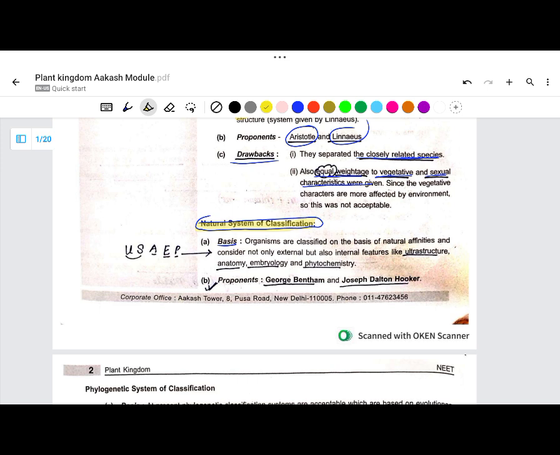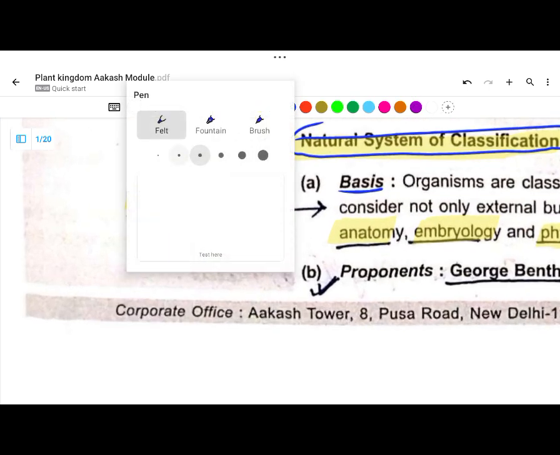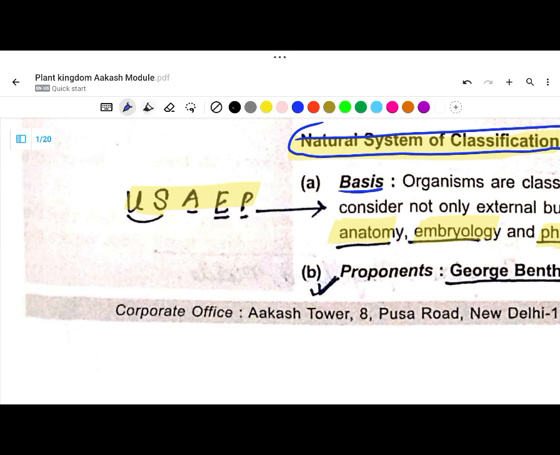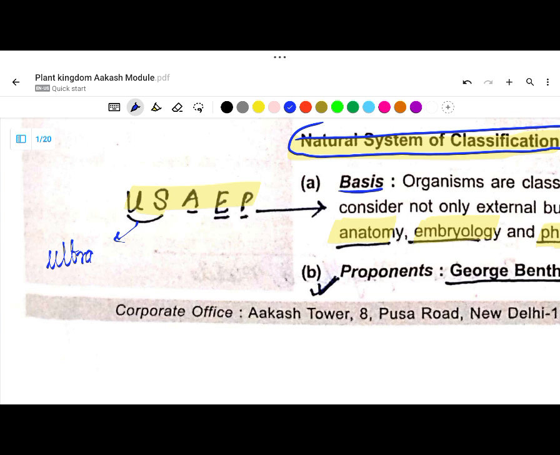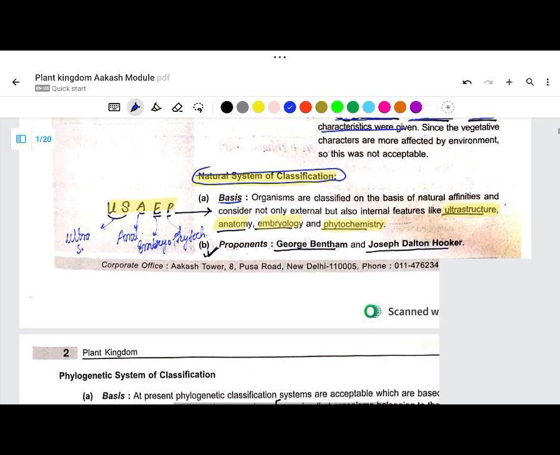For the natural system of classification, the mnemonic is USAEP. What does USAEP stand for? US stands for ultrastructure, A stands for anatomy, E stands for embryology, and P stands for phytochemistry, right? P is phytochemistry.